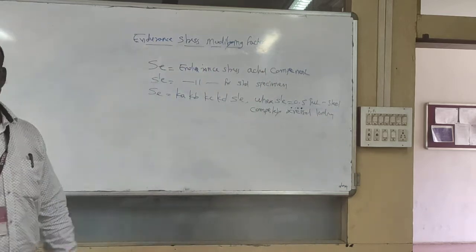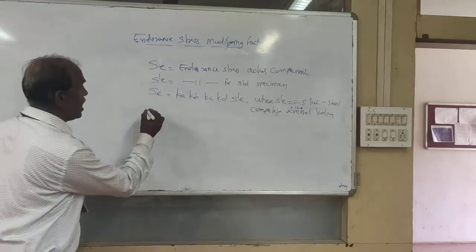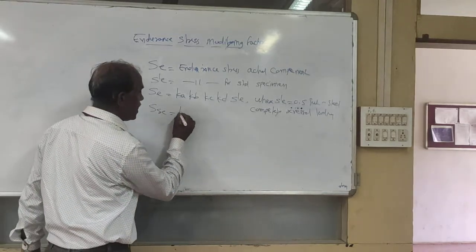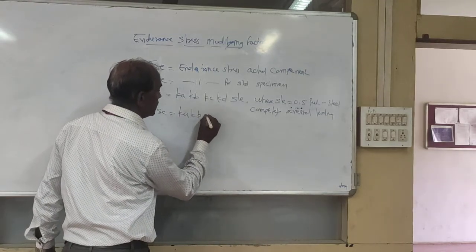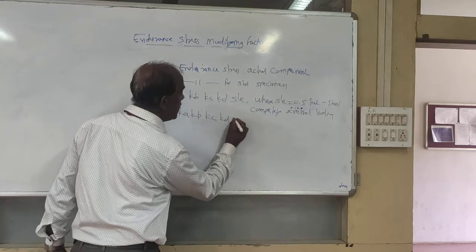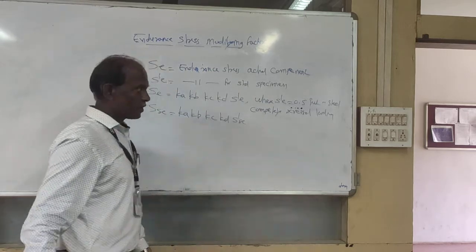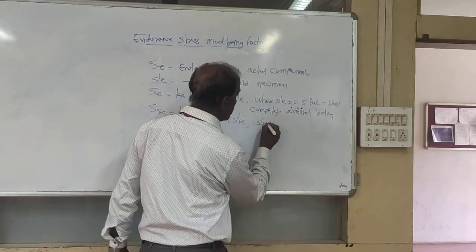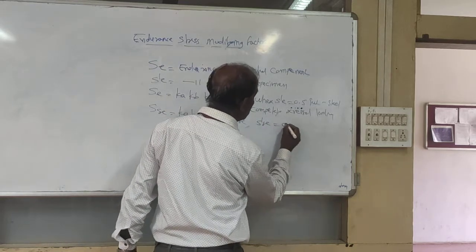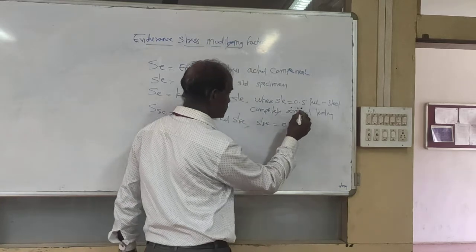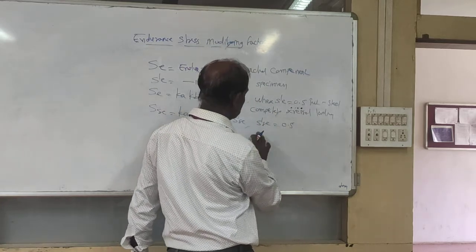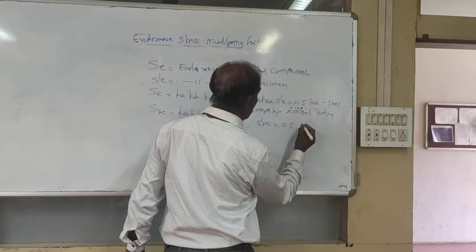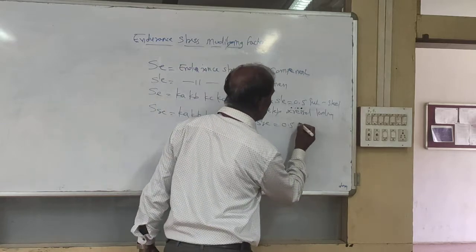Sometimes we go for torsional stress, where Sse is equal to again Ka, Kb, Kc, Kd and Sse dash. Here Sse dash is equal to 0.5 times the Sut.